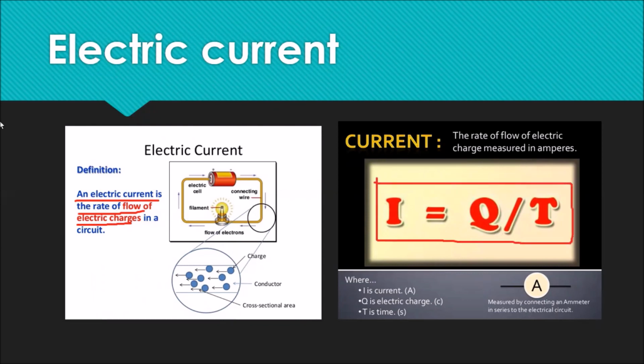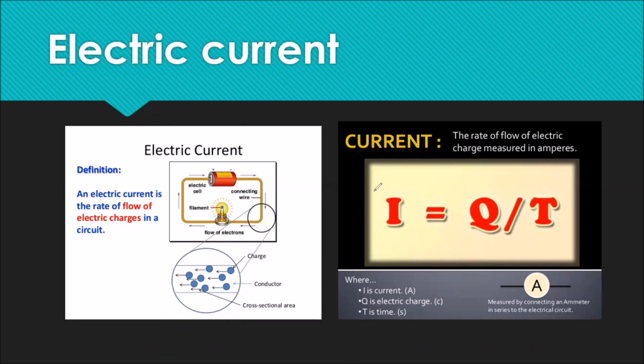Many a time students have a confusion about how electrons move and how current moves. Electrons, because they are negatively charged, always move from the negative terminal of the battery to the positive terminal of the battery. Whereas current, which is represented with the symbol I, always moves from the positive terminal to the negative terminal of the battery. That is the convention which we are following.